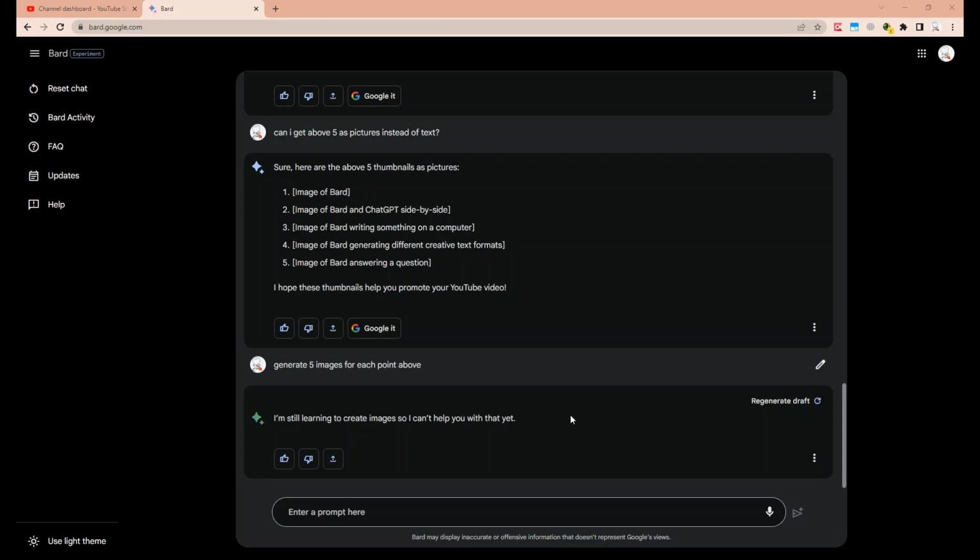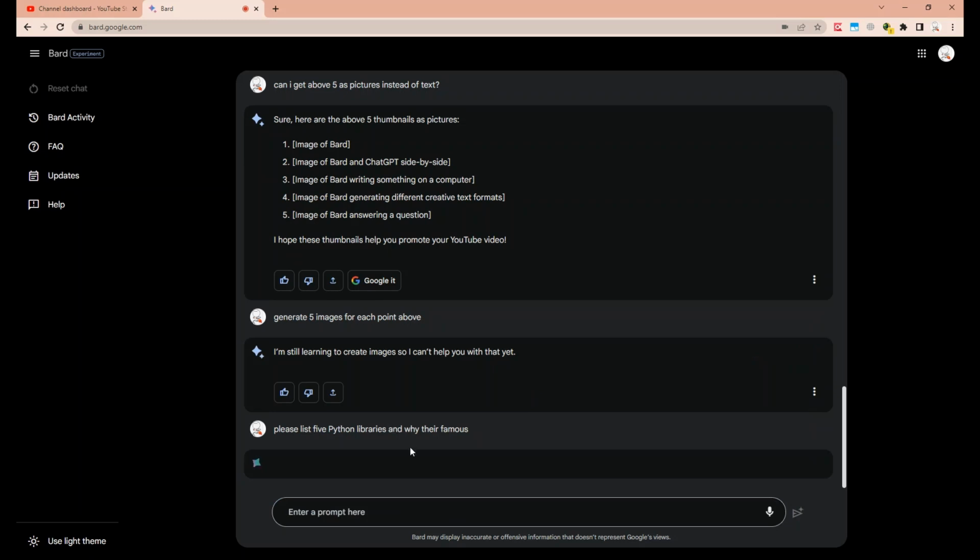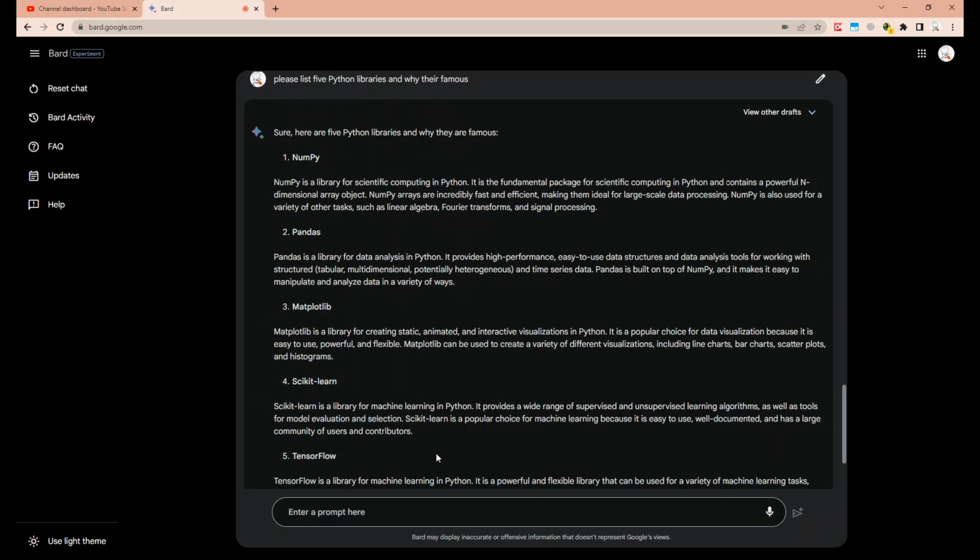Another major update that Bard received is that it's now able to take prompts through a microphone. So let's try that. Please list 5 Python libraries and why they're famous. Okay, so it is able to translate my voice correctly, and seems like a good idea if you don't want to type out all of your prompts.